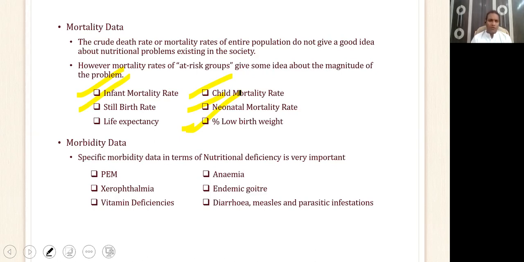Similarly, morbidity data, you can get this morbidity data of protein energy malnutrition, anemia, endemic goiter, xerophthalmia, vitamin deficiency, diarrhea. With this, you get an idea about the nutrition status. Why am I telling you idea? Because again, I'm telling you that malnutrition is an iceberg phenomenon. Whatever cases of protein energy malnutrition came to your hospital, it doesn't mean that the country only has that many cases. It means the country has a large number of cases beyond this. So we say that it is an indirect measure of nutritional assessment. It is not a direct measure of nutritional assessment.